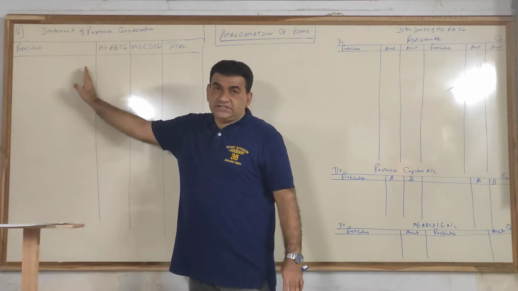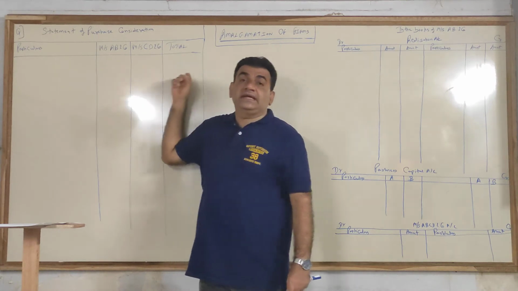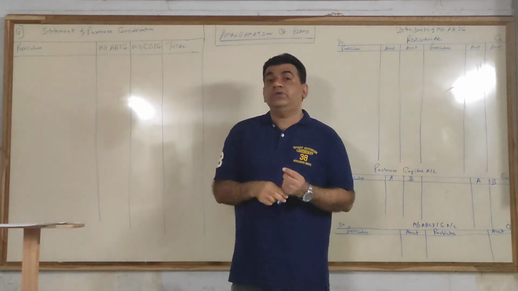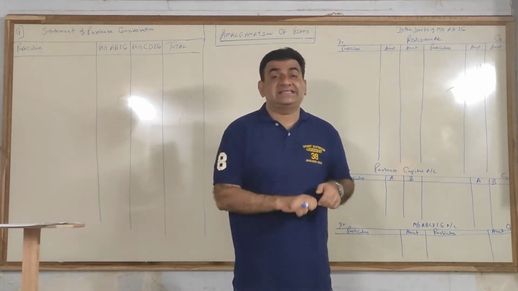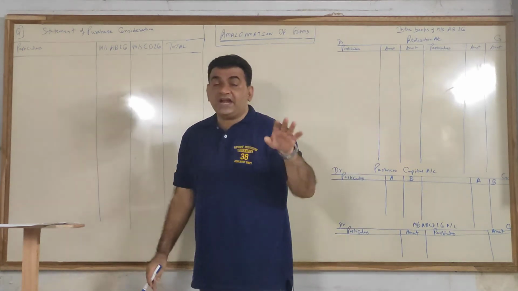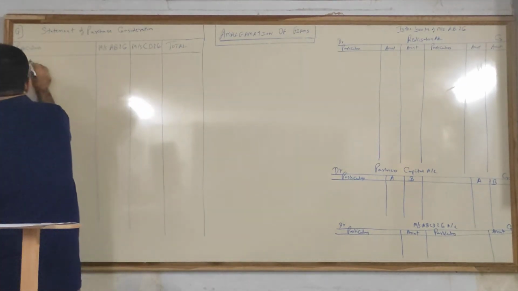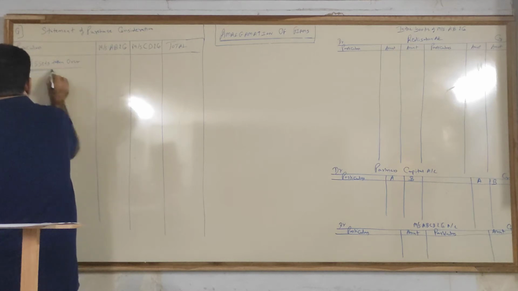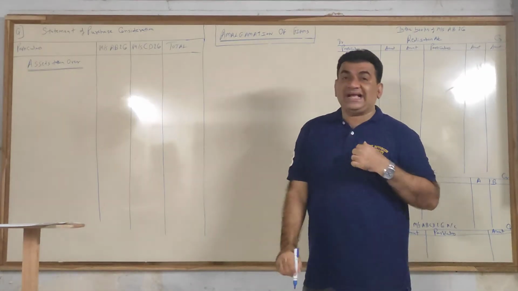So see, particulars, the first old firm A, B and company, the second old firm Messrs. C, D and company, and the total. In the total, the figures you put for A, B and C, D, their total will come. Now what I told you, the new firm will take over the business in the form of assets and liabilities. So the first thing you will start with is the details of all assets taken over. So my first heading will be assets taken over.